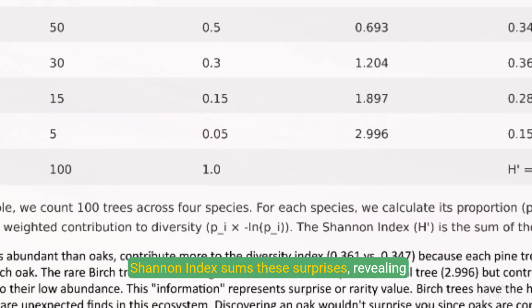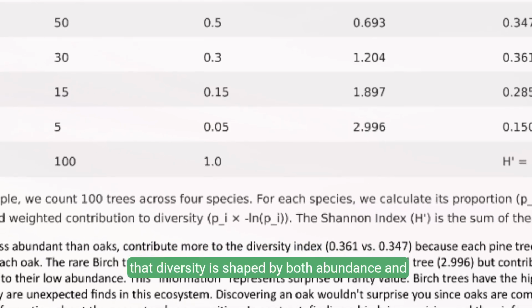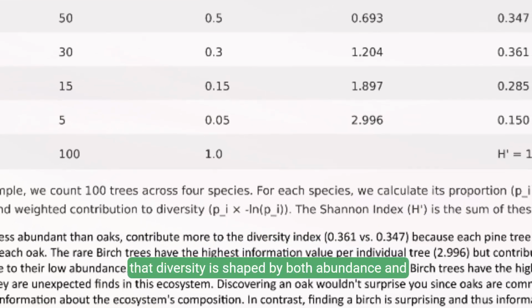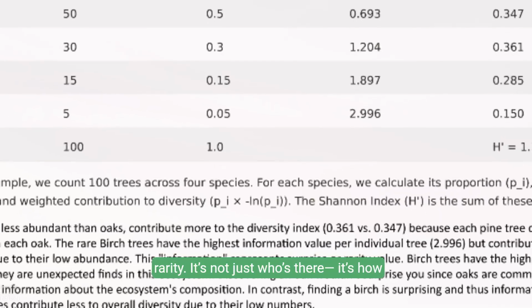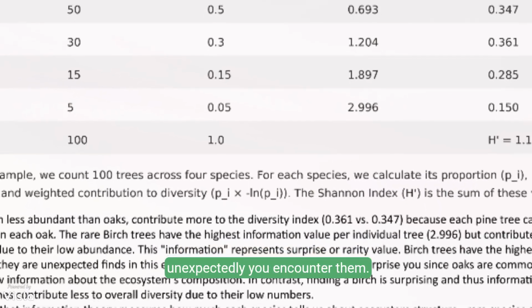The Shannon Index sums these surprises, revealing that diversity is shaped by both abundance and rarity. It's not just who's there, it's how unexpectedly you encounter them.